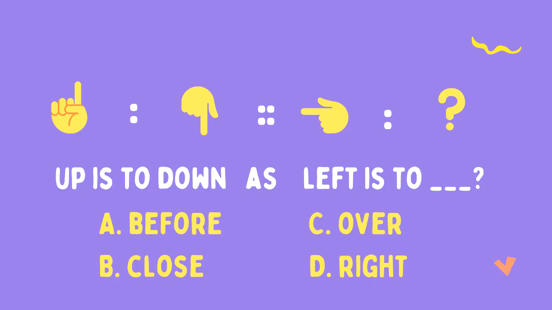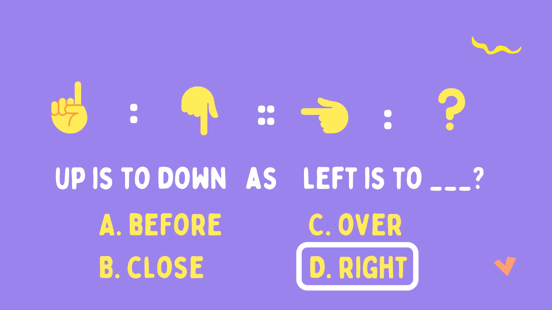Up is to down as left is to blank. A. Before, B. Close, C. Over, or D. Right. If your answer is D, then you are correct. But how did we know that?